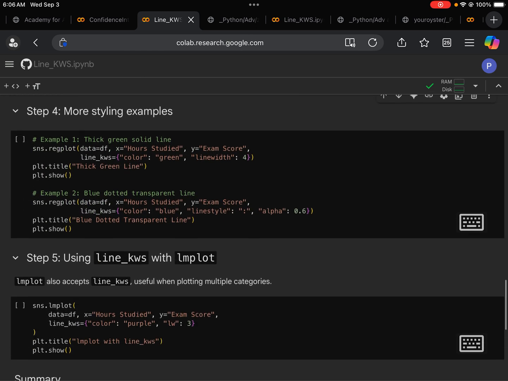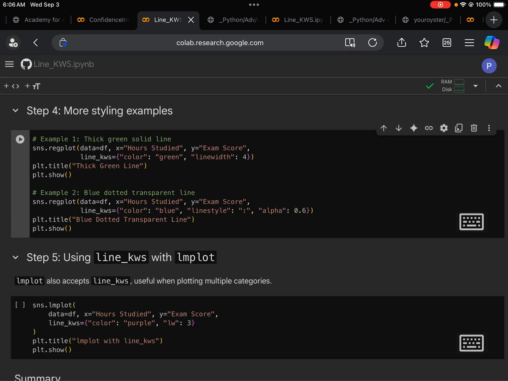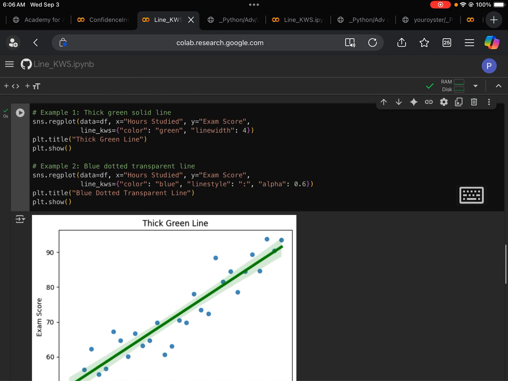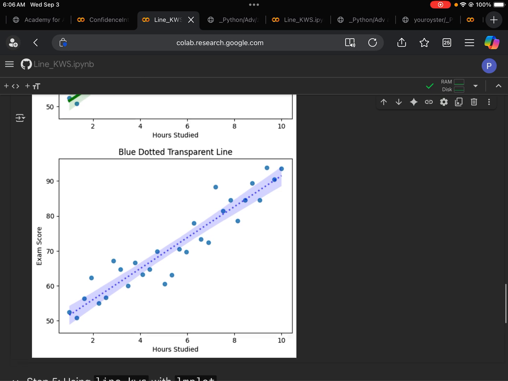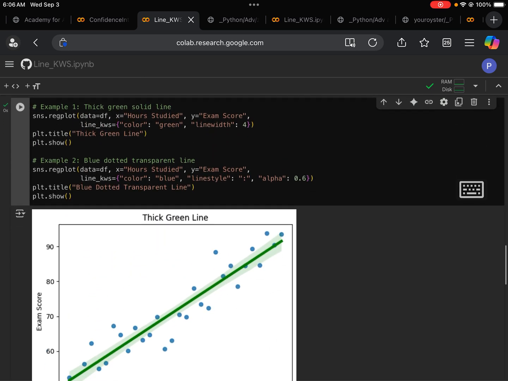Next, let's run the code here first. See here we have 2 figures, 2 plots, and they behave differently based on our instruction. So here the first customization we have is to say color green.